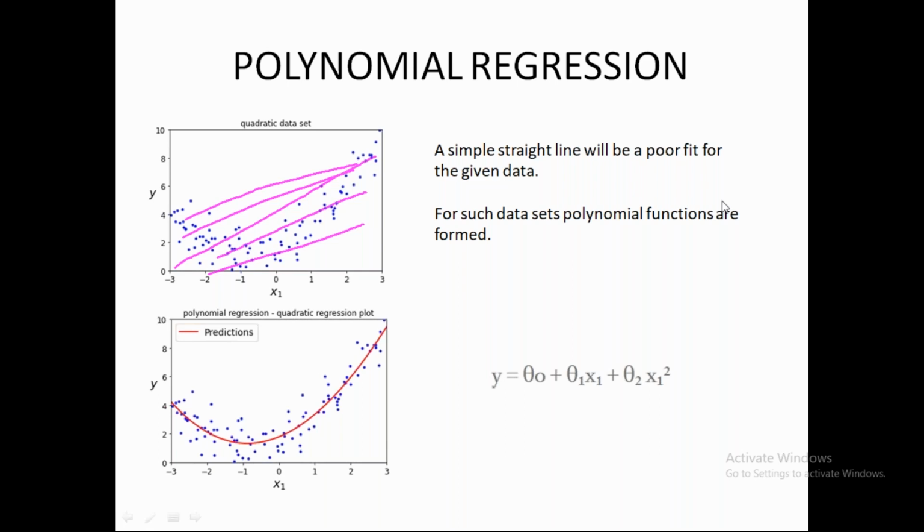So what we do is we form a polynomial function like this. As we can see, the degree of this function is 2. Now what happens with the degree 2 function? A curve is formed through the data set. Now this is a very good fitted curve. Why is that? Because the sum of the distances from the data samples to this curve is minimum. So this is known as a good fitted curve. That is how we use polynomial regression.